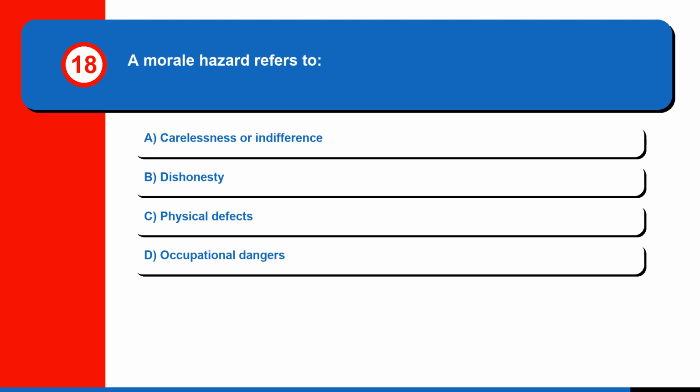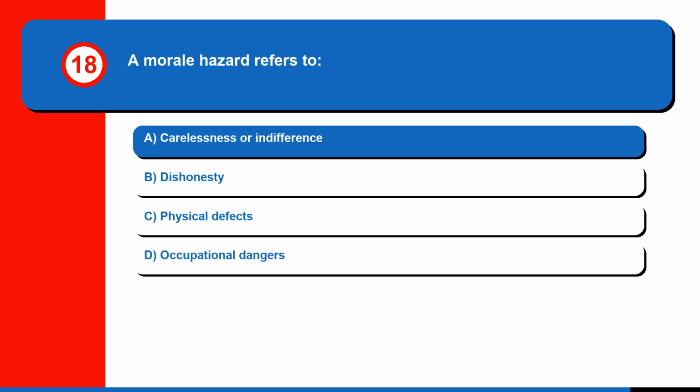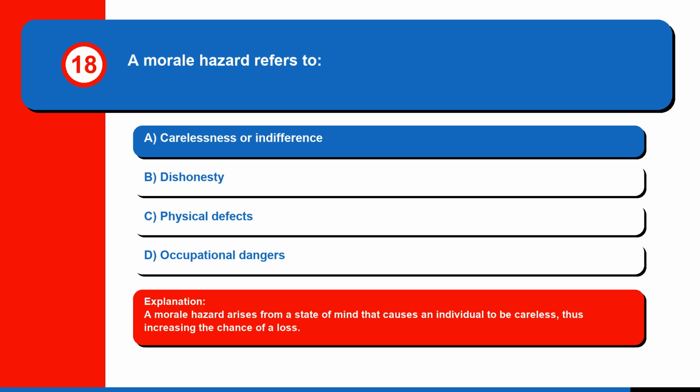Question 18. A morale hazard refers to A. Carelessness or indifference. B. Dishonesty. C. Physical defects. Or D. Occupational dangers. The correct answer is A. Carelessness or indifference. A morale hazard arises from a state of mind that causes an individual to be careless, thus increasing the chance of a loss.